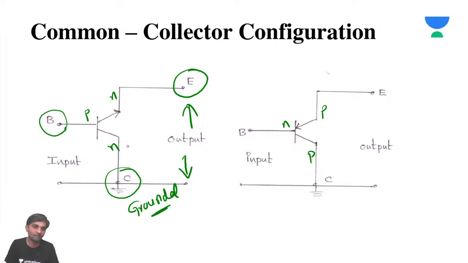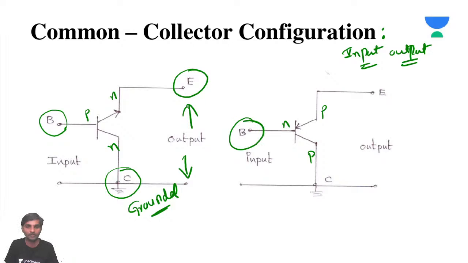Of course, when we completely do this configuration, I'll show you in a different way. You need not worry. I'll clearly explain it when the common collector configuration figure comes, when we are discussing input-output characteristics and the working of this configuration.